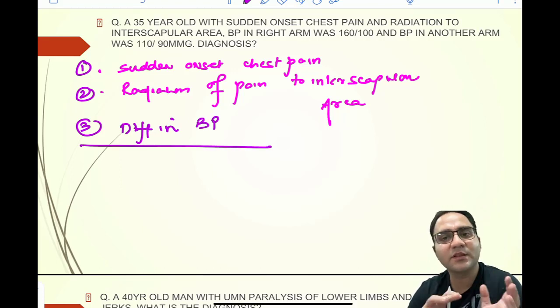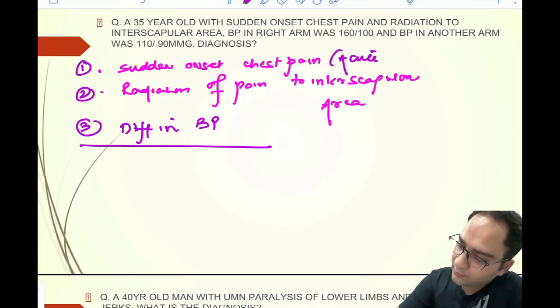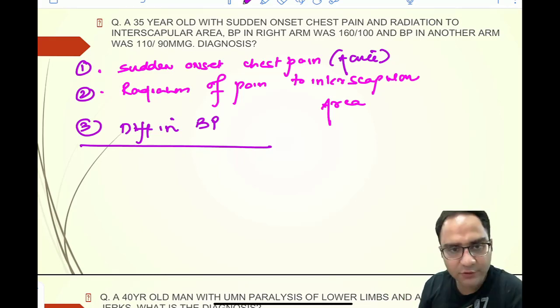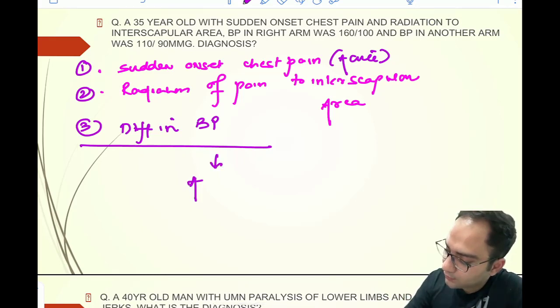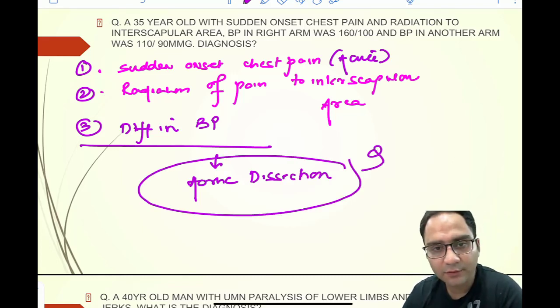So acute onset chest pain along with these features makes the diagnosis aortic dissection. So this is basically a case of aortic dissection, right? Okay.